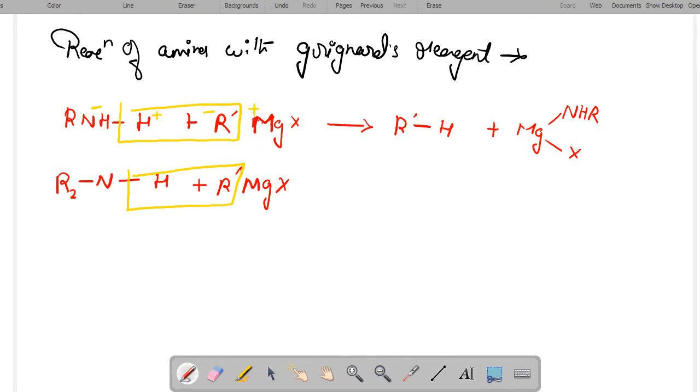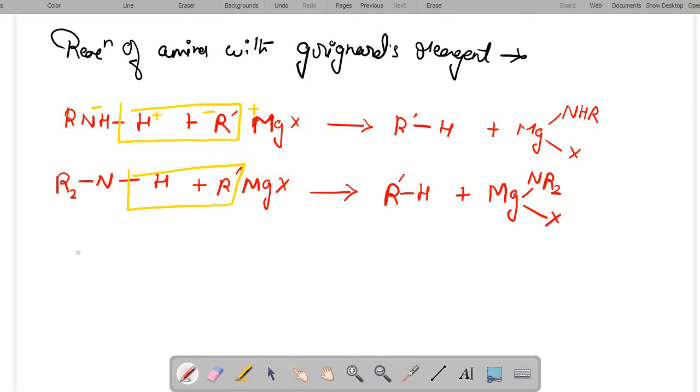So the compound formed is an alkane with magnesium compound, here it will be NR2, not NHR, as it is a secondary amine compound.